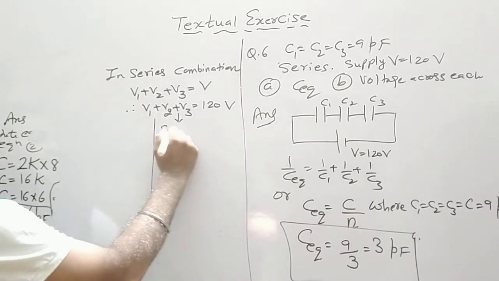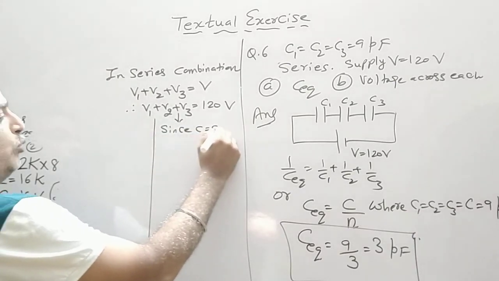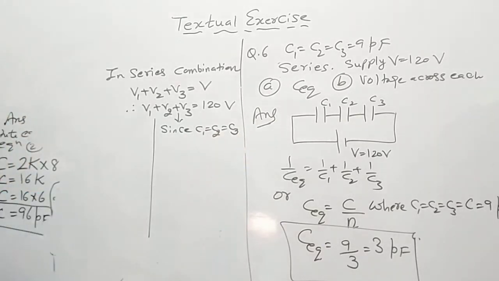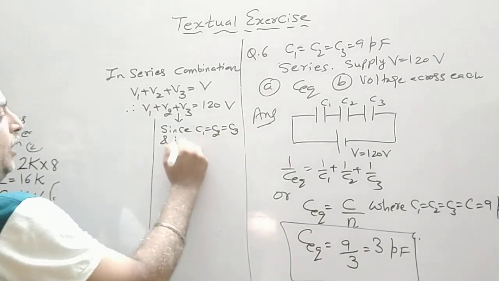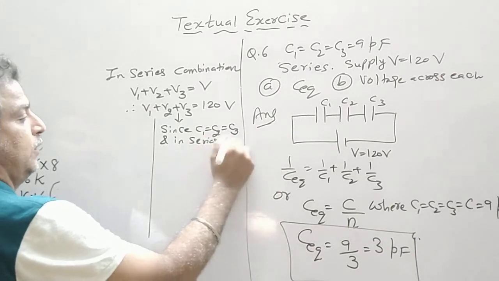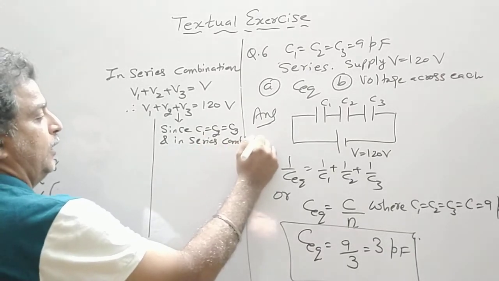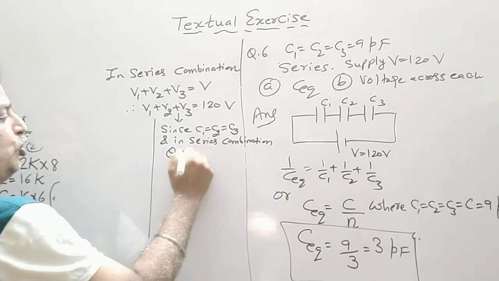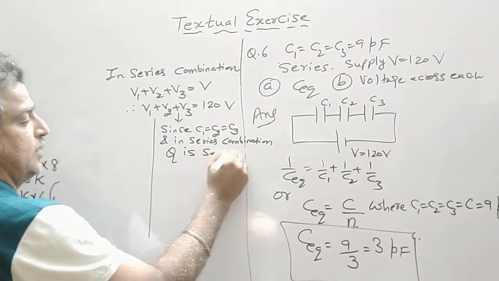First method: since C1 is equal to C2 is equal to C3, and in series combination Q is the same, that is, the charge is the same.